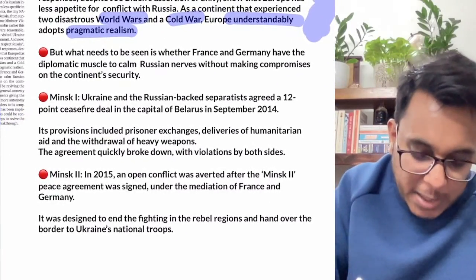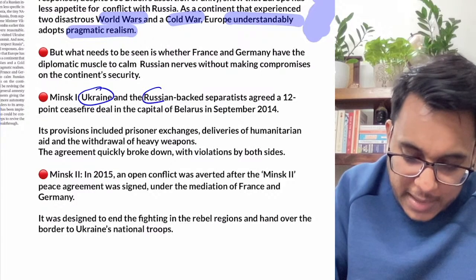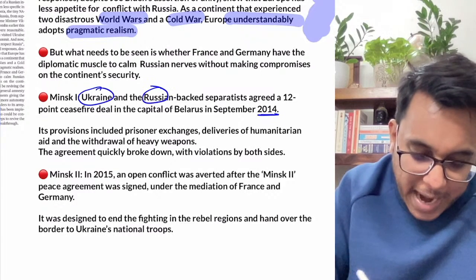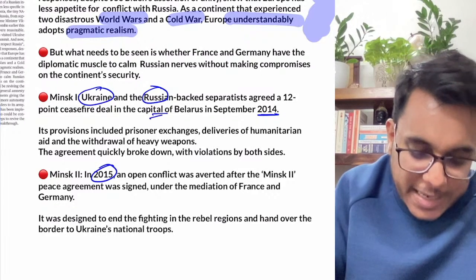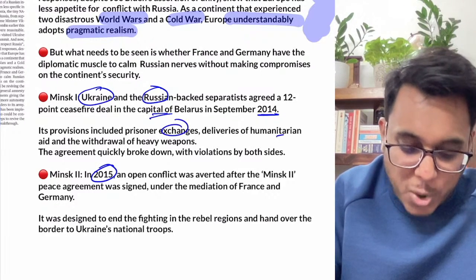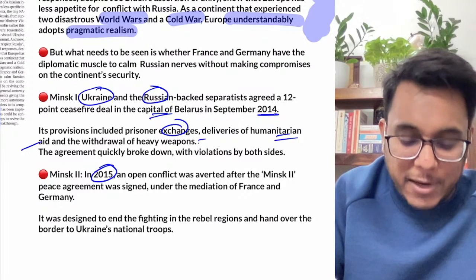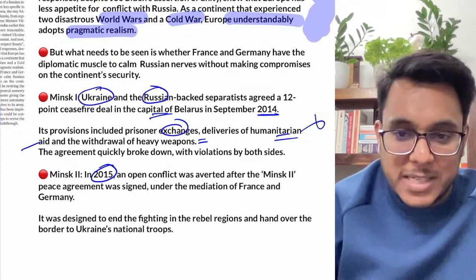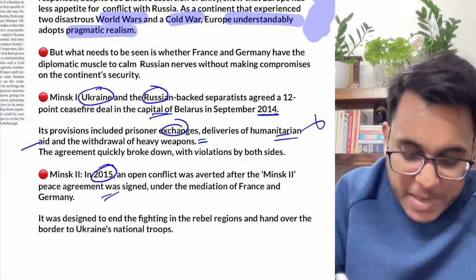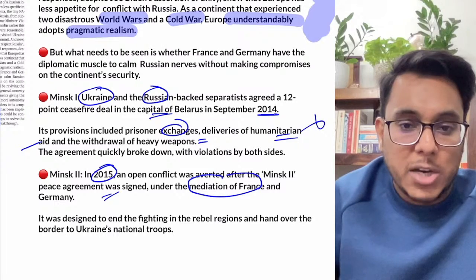Minsk 1 was signed between Ukraine and Russia in 2014, and Minsk 2 was signed in 2015. It is a kind of deal where there will be a prisoner exchange, humanitarian aid will be delivered, and withdrawal of heavy weaponry will be there. However, it was not followed. Minsk 2 in 2015 was also a peace agreement, signed under the mediation of France.